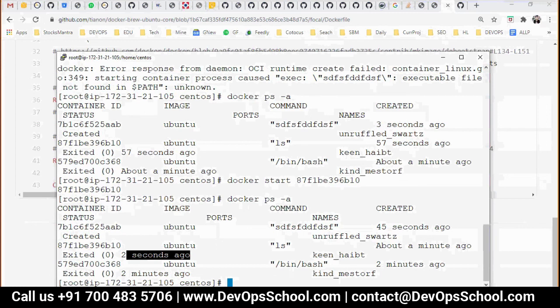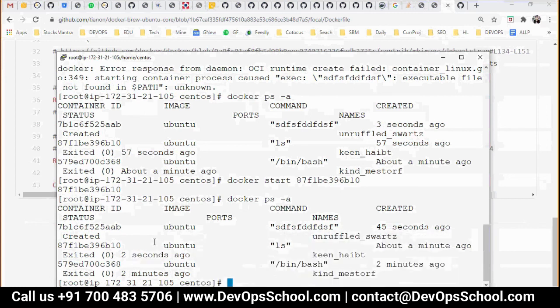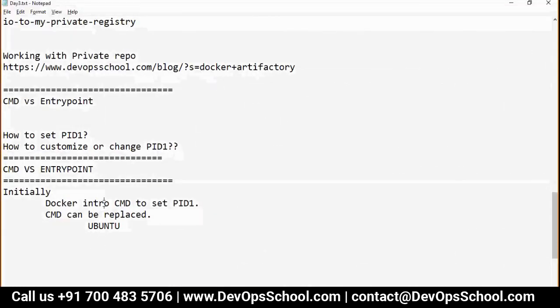So if we save this image, then automatically the bin bash will be overridden by ls? Yeah, if you convert this container into an image, the bin bash will be replaced with ls. Yes, that's true. Got it? So guys, this is one of the drawbacks which we have. CMD can be replaced. So Docker introduced entry point.